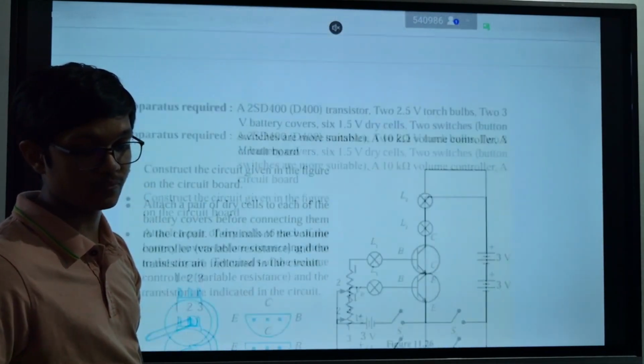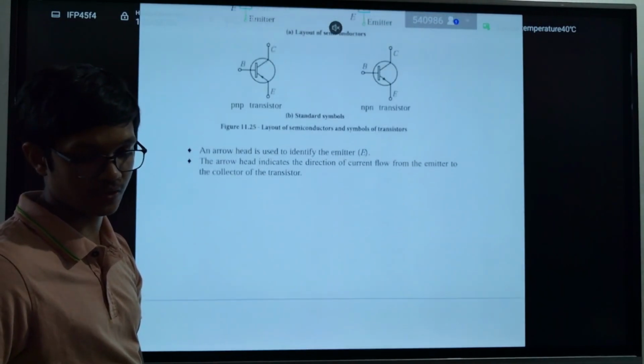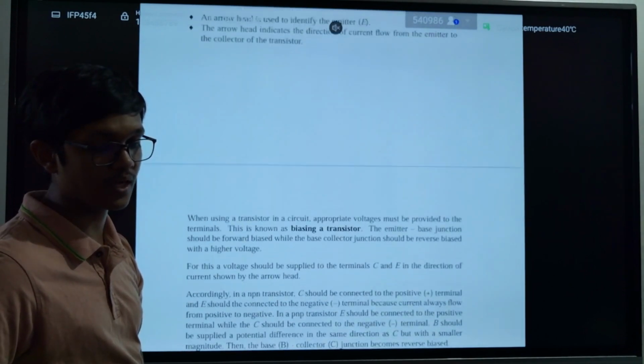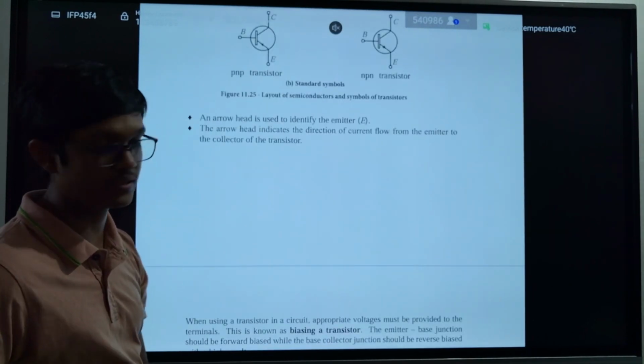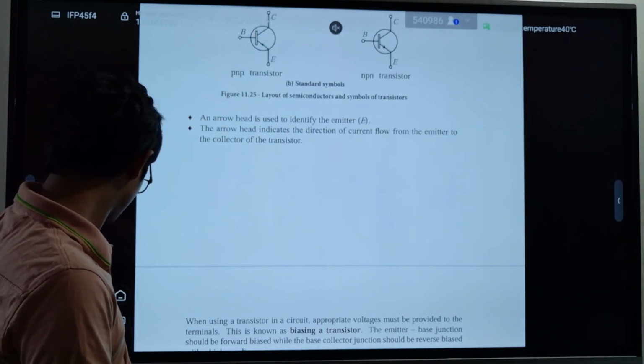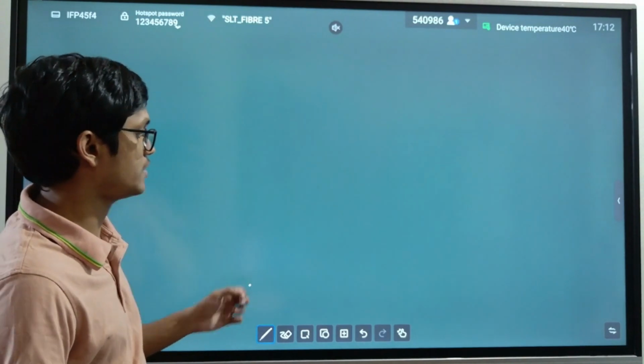So how it works means, to make it work, you need to properly bias the transistor. Biasing a transistor means something like this. Let's talk about an NPN transistor.